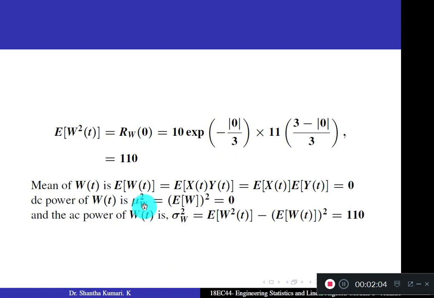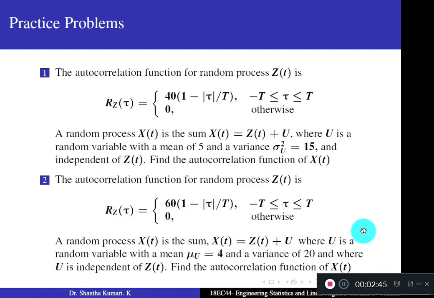DC power of W of t is mu W whole square, not mu square of W. It is better to use this type of notation: mu W, then bracket, whole square. You get the expectation of W whole square, and it is 0, since the expectation of W is 0 here. AC power is sigma square W, which is the expectation of W square minus the expectation of W whole square. Substitute, and you get 110.